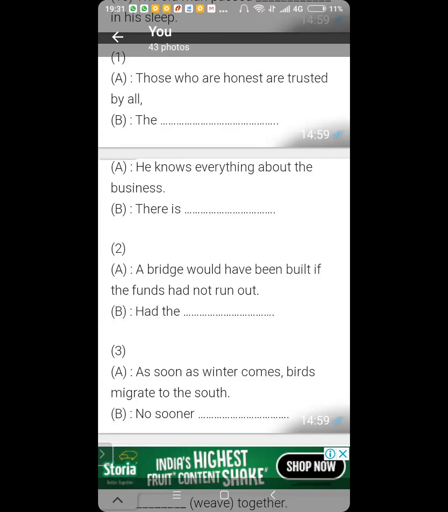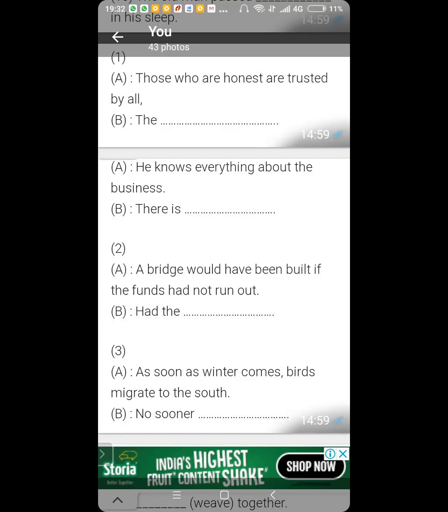As soon as winter comes, birds migrate to the south. No sooner does the winter come, then birds migrate to the south. And why do we use does and why not did? Sir, it is future tense. No, it is not future tense. Where is will and shall? To have future tense, we will have going to do something or will and shall.